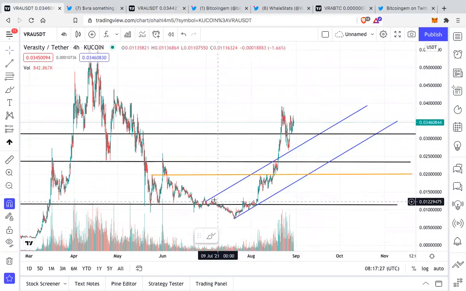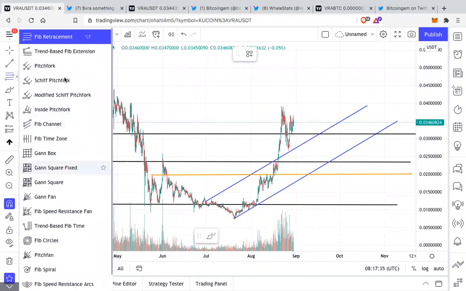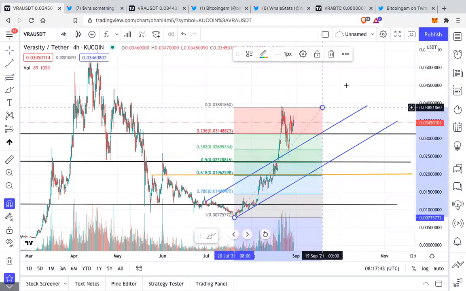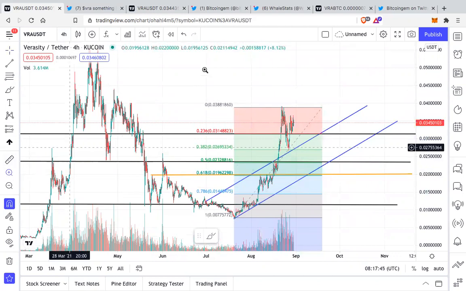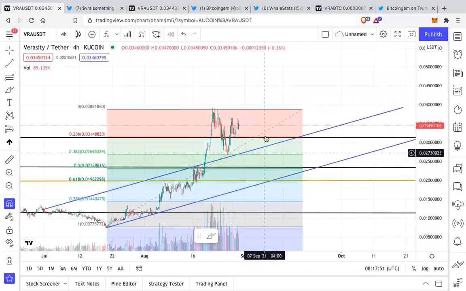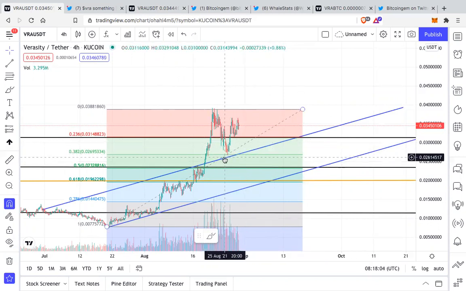The first thing that we are seeing is, if we look at VRA from its bottom and look through Fib, let us see the power of this trend that it has started. If you look at the Fibonacci level, you can see very clearly that VRA has retested 0.382, precisely at 0.0269, around 27, where we got this recent bounce.